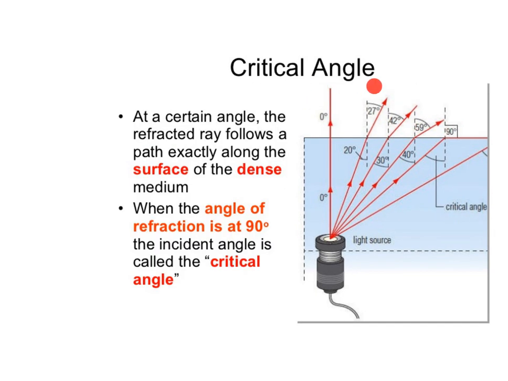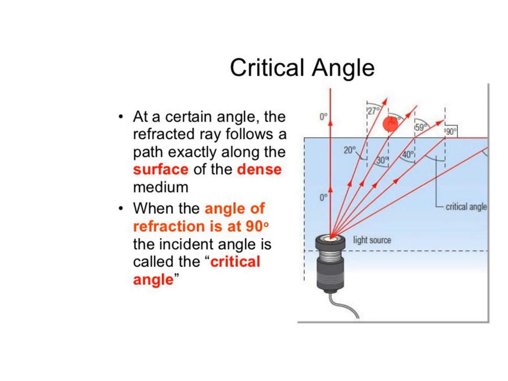What is the critical angle? At a certain angle, the refracted ray follows a path exactly along the surface of the denser medium. Let us see in this diagram, whenever the angle of incidence increases, the angle of refraction also increases.